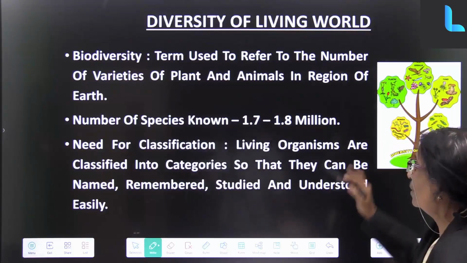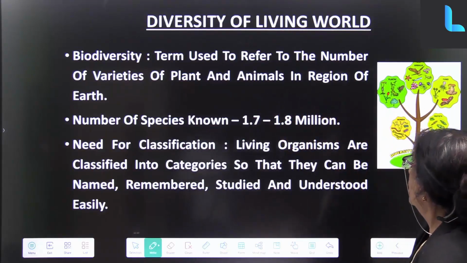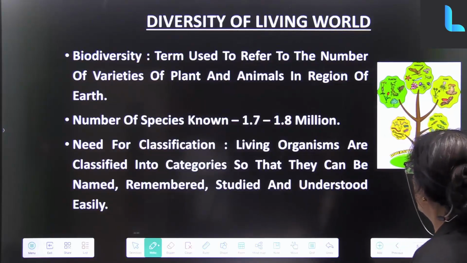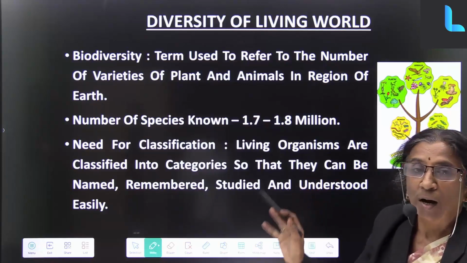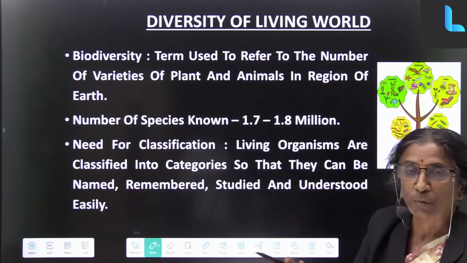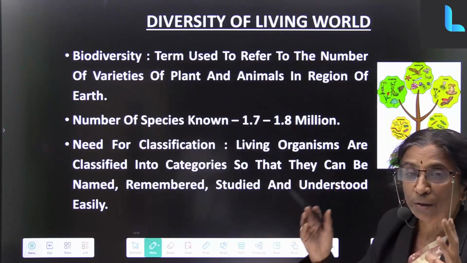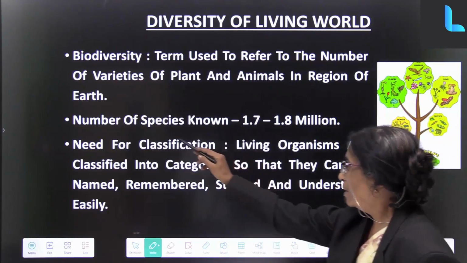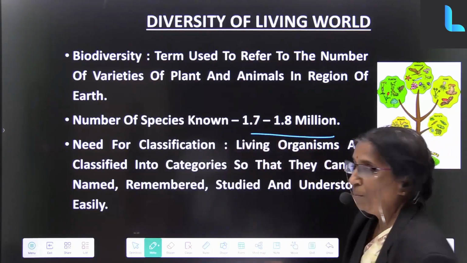These are the 5 kingdoms. Biodiversity is a term used for the number of varieties of plants and animals in a region of Earth. You find Earth is full of living beings, but which are all diverse. There are hundreds and thousands of, that is, the number of species known is 1.7 to 1.8 million.